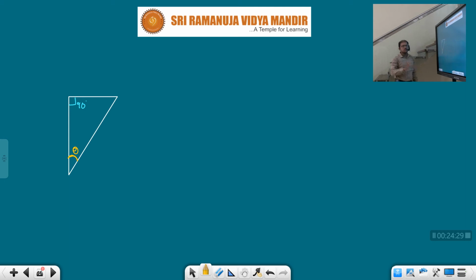In this triangle, what is the opposite side? See, which is opposite to this theta, this one, right? For this theta, this is the opposite side. This one is what, children? Adjacent side. This one is what? Hypotenuse. Clear?